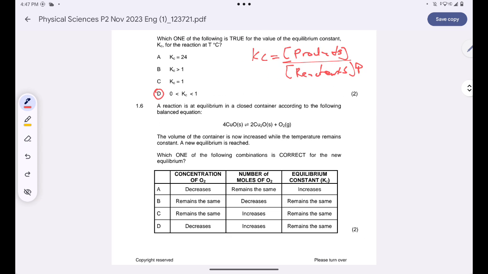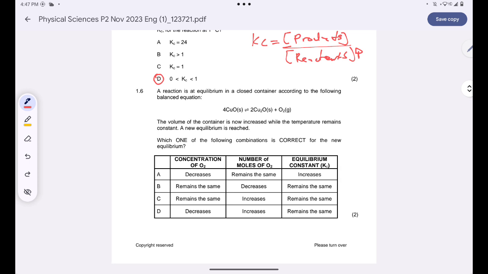Okay, and then now we are told that a reaction is at equilibrium in a closed container according to the following balanced reaction. The volume of the container is now increased while the temperature remains constant. A new equilibrium is reached. Which one of the following combinations is correct for the new equilibrium?